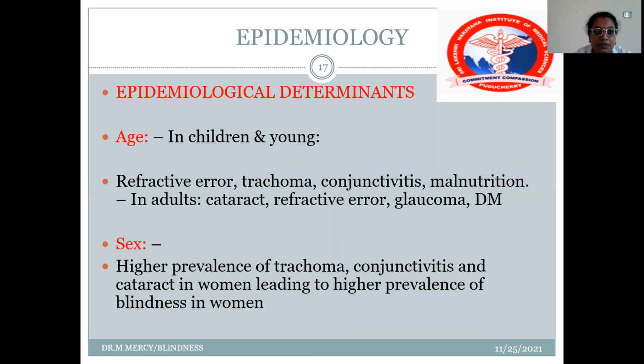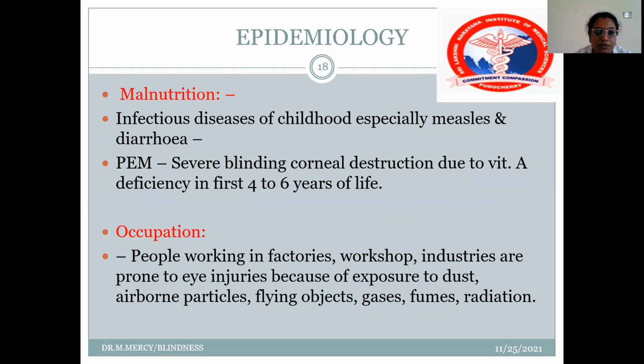Okay. So the epidemiological determinants you must know. So age: mainly in children and the young, it is the refractive errors. In adults, it is the cataract and all the chronic conditions. Whereas in sex, there is a high prevalence in women, leading to a higher prevalence of blindness in women. Okay. So malnutrition, mainly childhood illness like measles and diarrhea, and protein energy malnutrition also leads on to blindness.